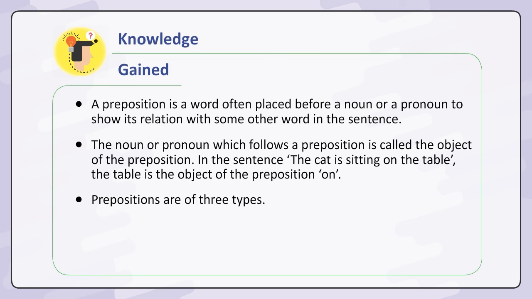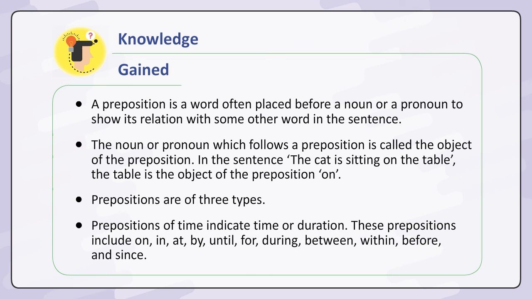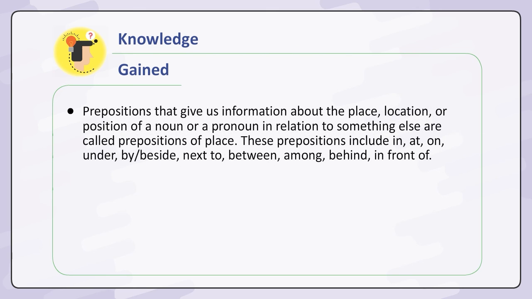Prepositions are of three types. Prepositions of time indicate time or duration. These prepositions include on, in, at, by, until, for, during, between, within, before, and since.